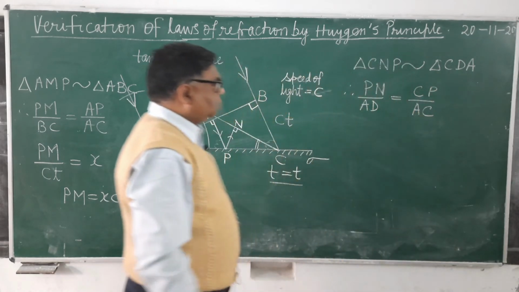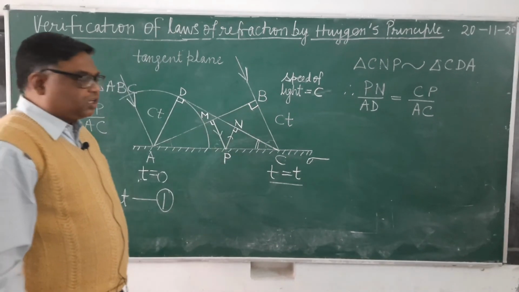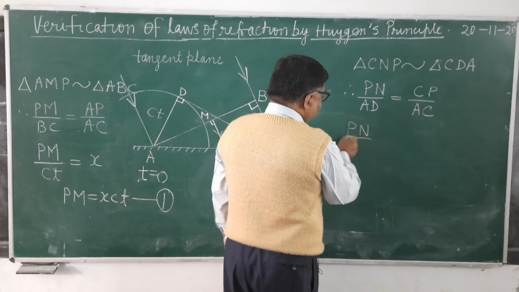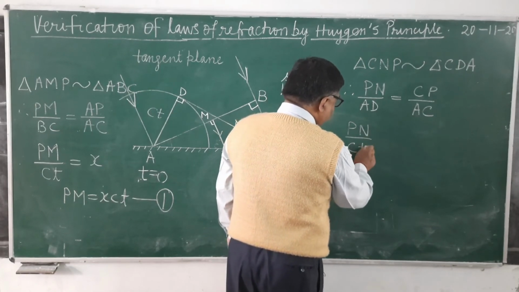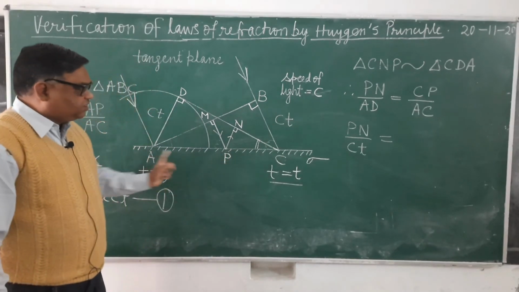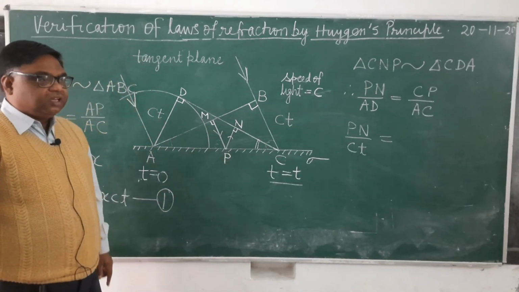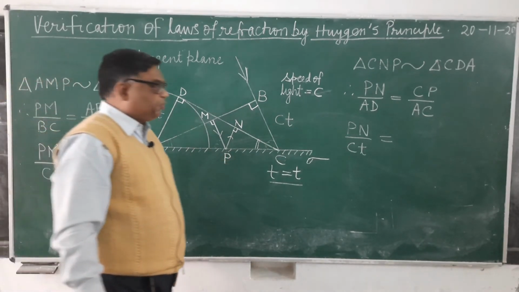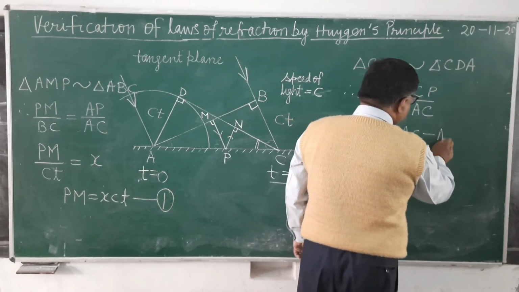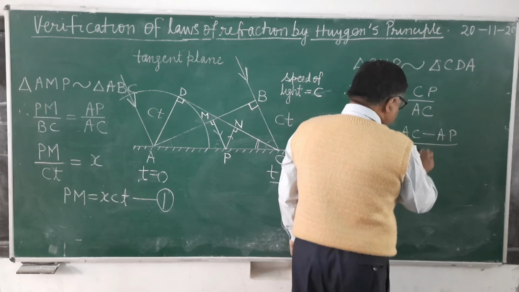Now PN you have to determine. AD is given equal to CT. Now CP you can write as AC minus AP, divided by AC.